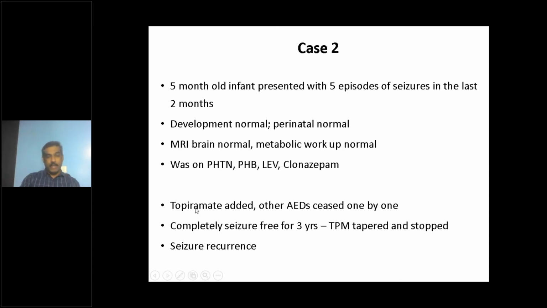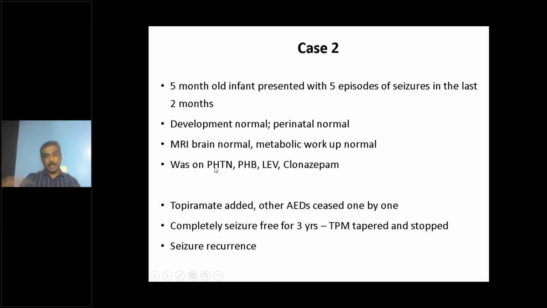So what we did, we added topiramate because all these medications have already been used, and this is a 5-month-old child. Even though these are focal seizures, oxcarbazepine, carbamazepine in this age group can be a little bit difficult in infancy. Same way, giving phenytoin in a therapeutic dose in these very small infants is problematic.